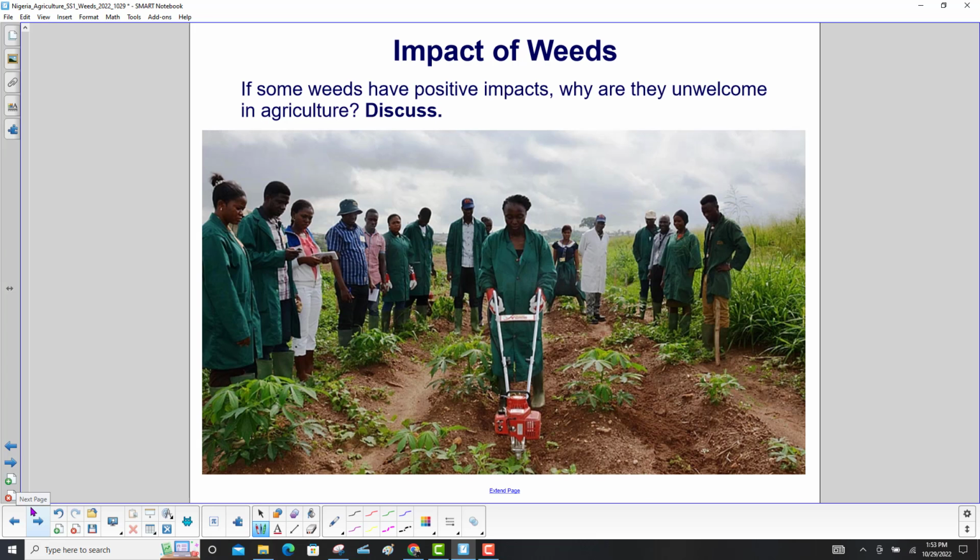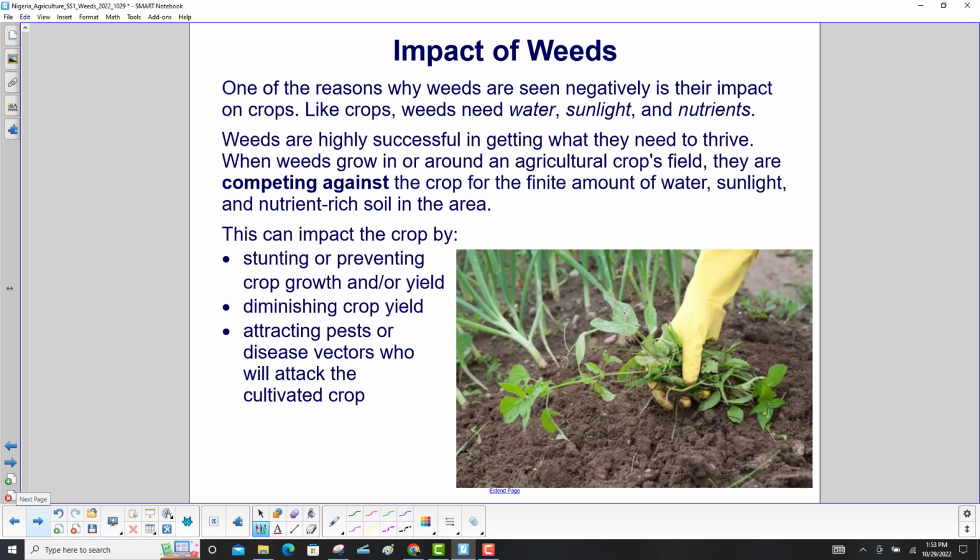If some weeds have positive impacts, why are they unwelcome in agriculture? Discuss or think about it. One of the reasons why weeds are seen negatively is their impact on crops. Like crops, weeds need water, sunlight, and nutrients. Weeds are highly successful in getting what they need to thrive.